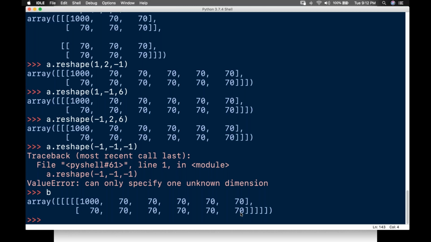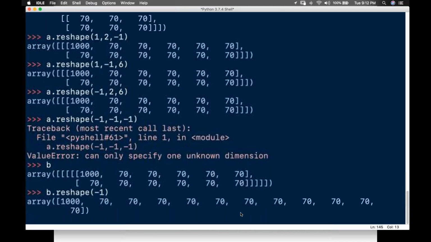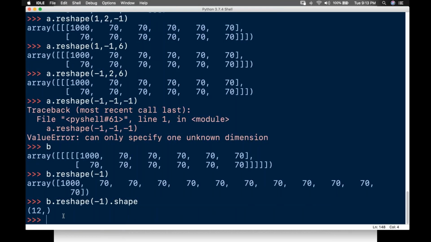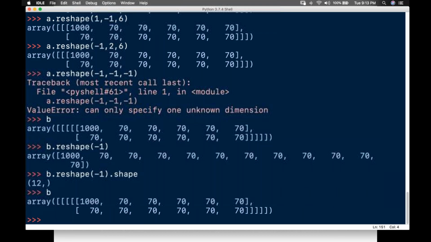Simple, guys, simple. I have this b, right? I'll just write b dot reshape, and instead of telling 12, I'll just pass minus 1. So I have converted this into this shape. If I check dot shape, it gives you this one. Done, guys?